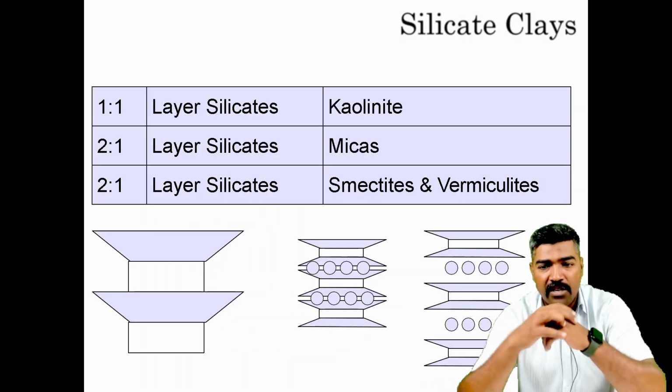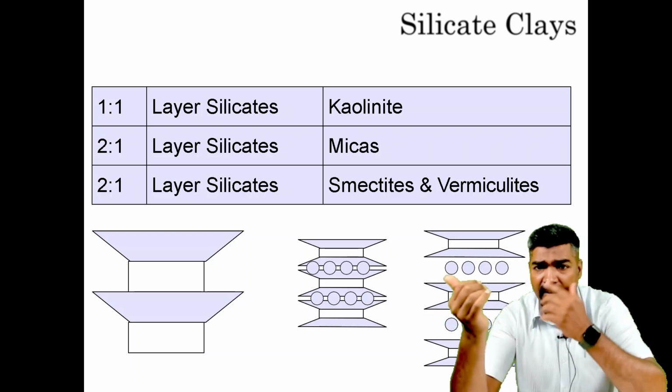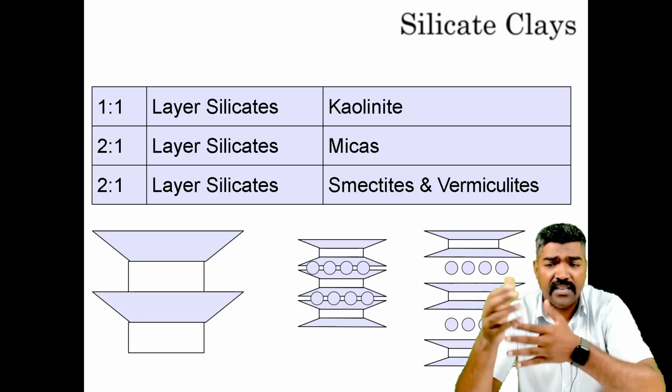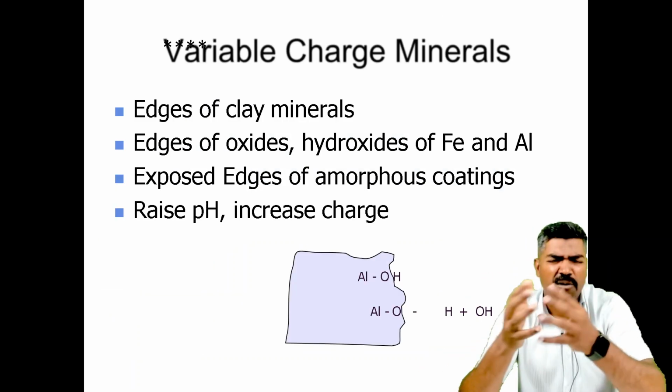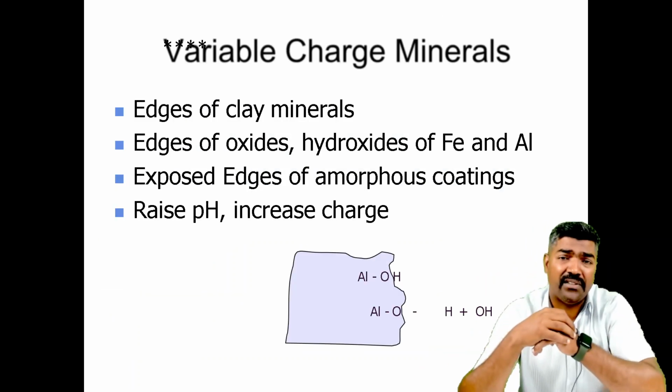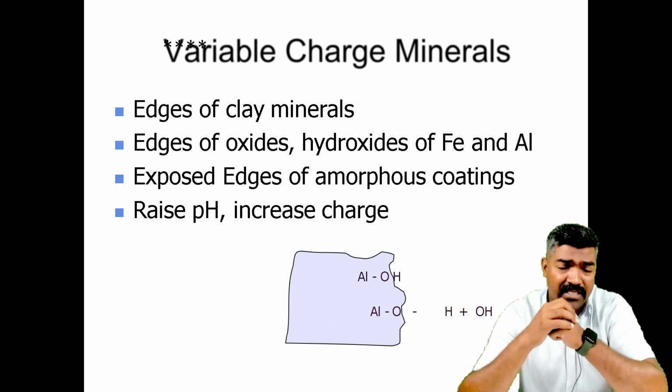Now you can see the different silicate layers: kaolinite is there, micas are there, and smectites and vermiculites are there. We can see the different variable charges as well in the minerals. These are very important properties of the soil. The edges of the clay minerals are very important.